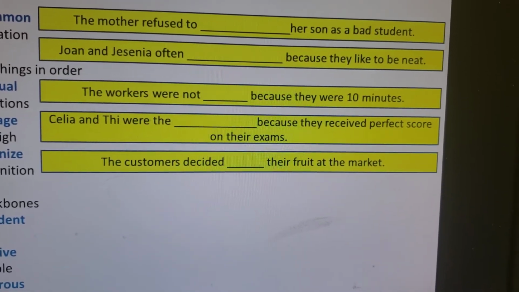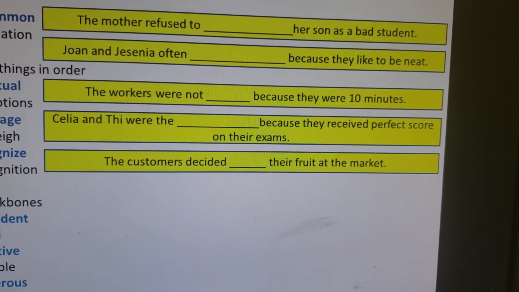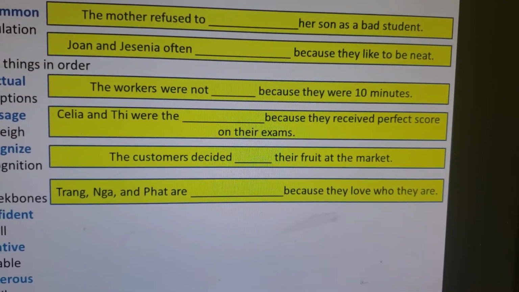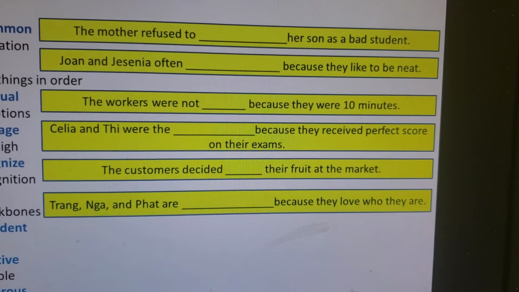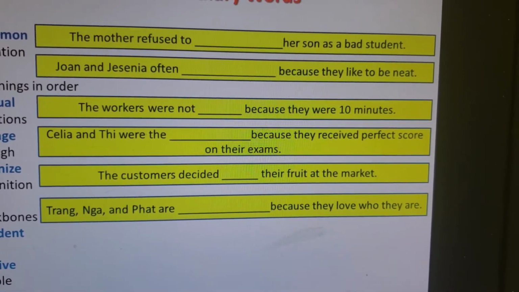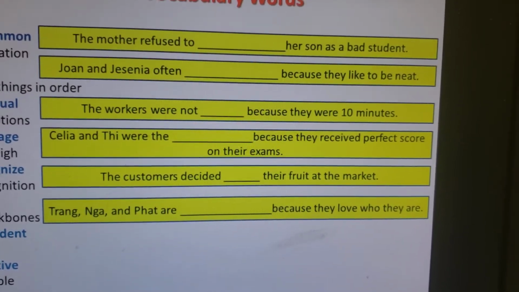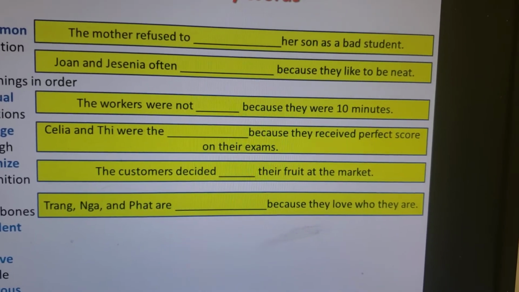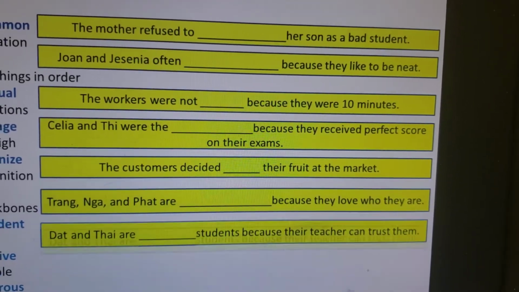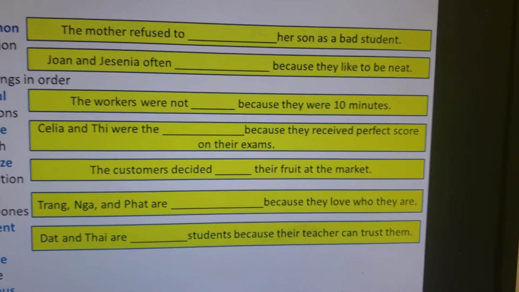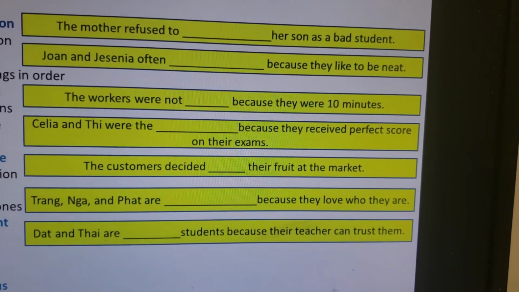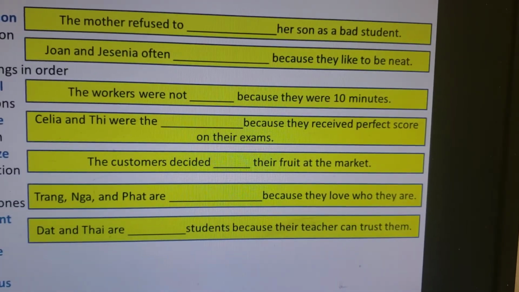The customer decided to wave their fruit at the market. Jang, Nga, and Fact were confident because they love who they are. Dat and Tai are reliable because the teacher can trust them.